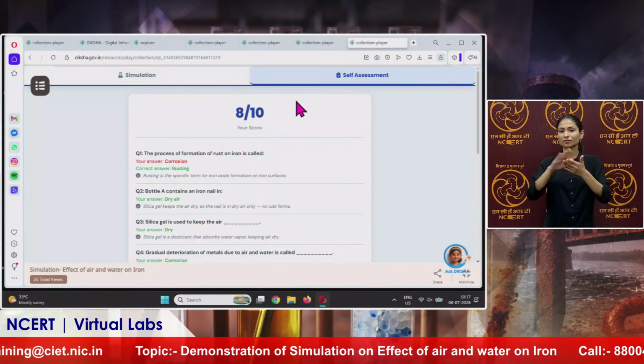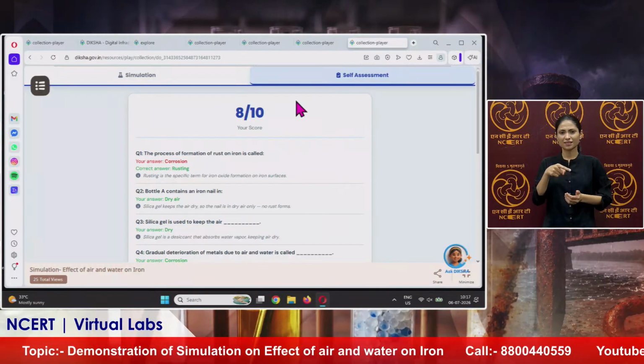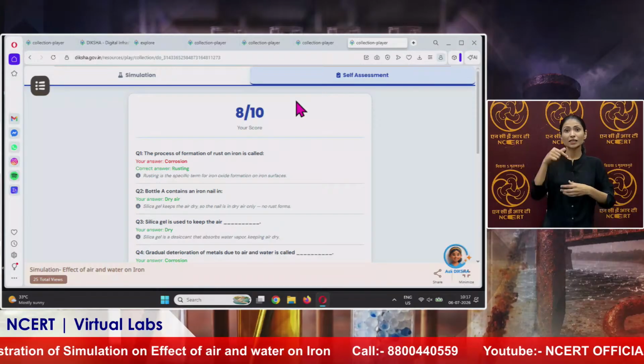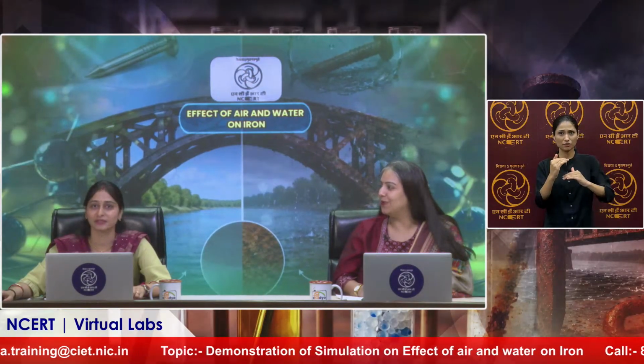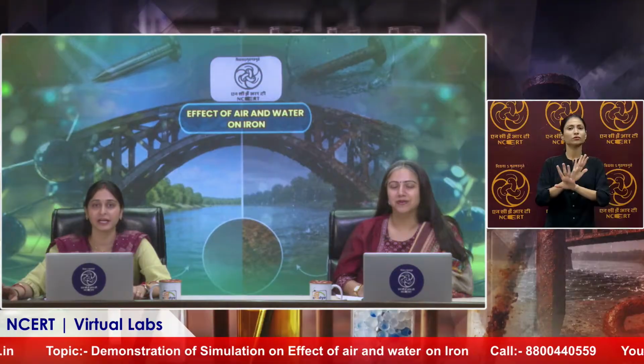Would you like to tell us more about the assessment, ma'am? Are there any limited number of attempts here, and how many questions are there? No, basically these are for class 7, so only 10 questions are there, but they come in random order, and we can replay or reset at any step, any level, if we want to perform that specific question again. Is there any limited number of attempts? No, there is no limited number of attempts. You can attempt anytime, anywhere, whatever number you want.